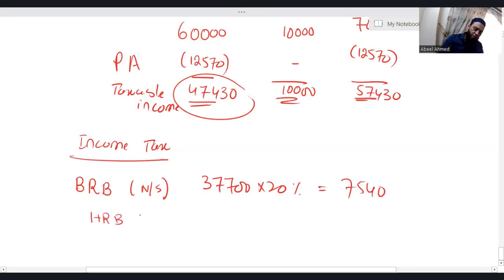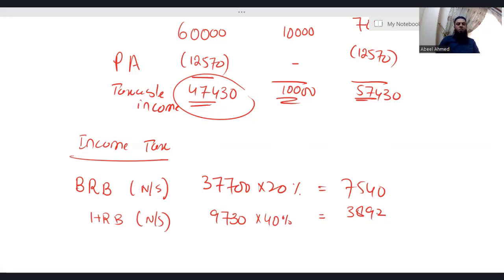That actually falls in the higher rate band. Applicable tax rate is 40%. I'm getting 3,892. We have the tax on non-saving income. Now we'll move on to saving income.